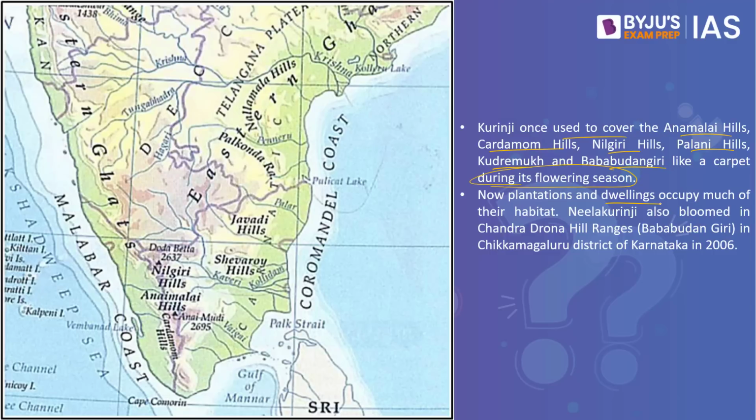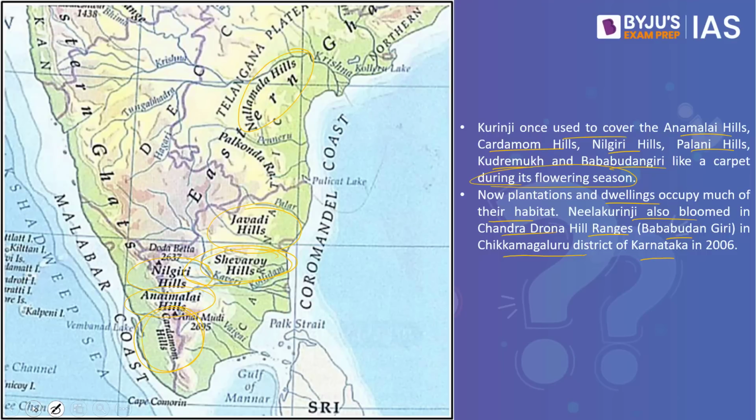Now, plantations and dwellings occupy much of their habitat, and Neelakurinji also bloomed in the Chandradrona hill ranges, Baba Budangiri in Chikmagalur district of Karnataka in 2006. If we have to arrange it from north to south, we have the Javadi Hills followed by Nilgiri Hills, Annamalai Hills, and last the Cardamom Hills. So remember, there are the Nallamala Hills at the top if we are considering other hills, followed by Javadi Hills. Then we have the Shevaroy Hills. This can be very important from the preliminary examination point of view.